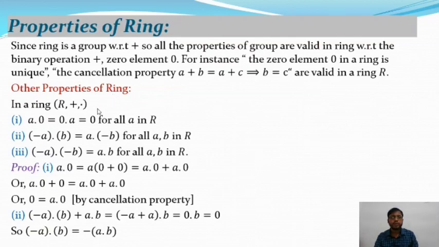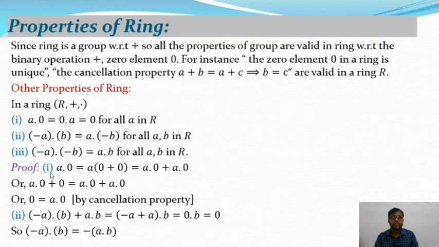So in a ring R, plus, dot, the first property is a dot 0 equals 0 dot a equals 0 for all a in R, where a is any element belonging to R. The second property is minus a dot b equals a dot minus b for all a, b in R, where R is the ring with respect to the binary operations plus as well as dot. And the third property is minus a dot minus b equals a dot b for all a, b in R.